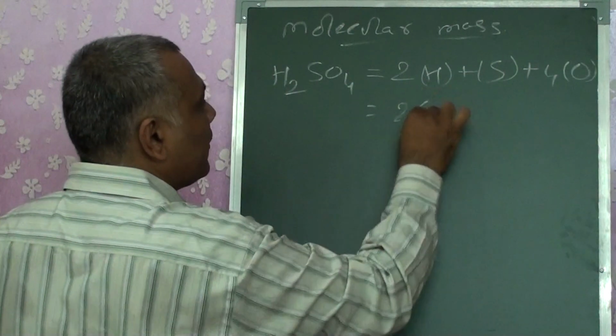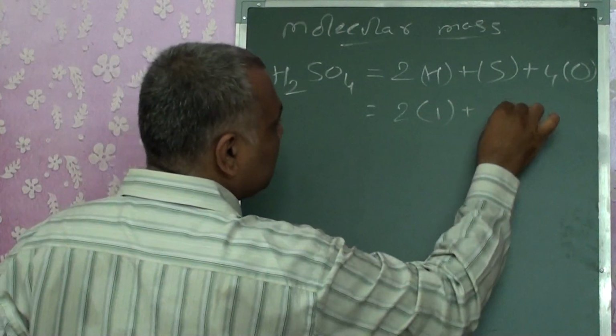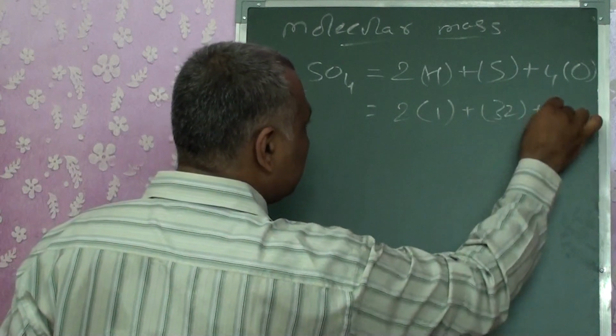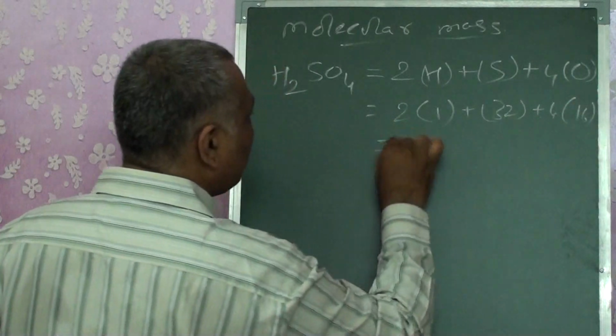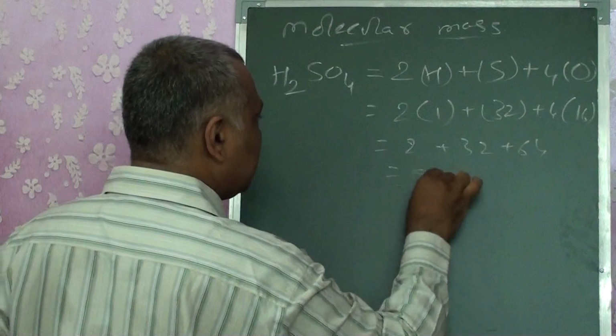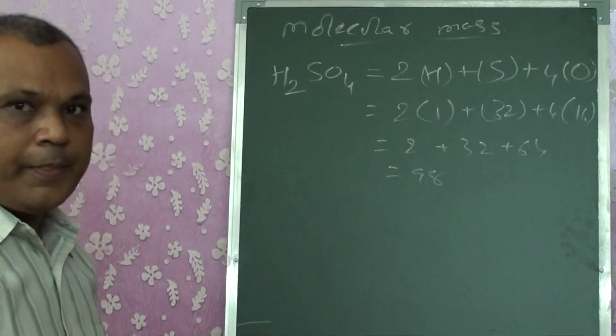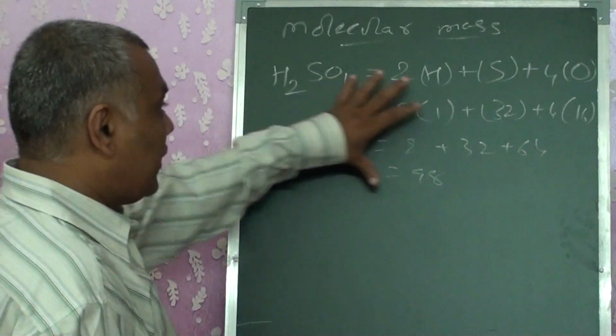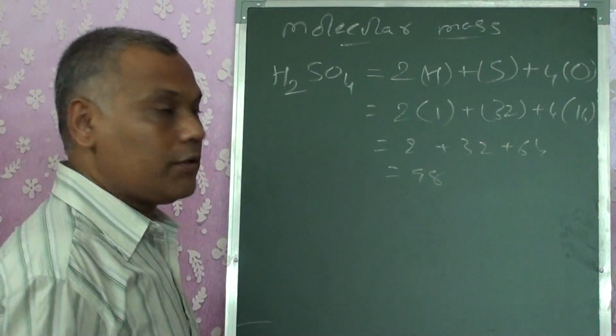Okay. Atomic mass of hydrogen is 1, sulfur 32, oxygen 16. So you will get it as 2 plus 32 plus 64, that is 98. This is the molecular mass of the given compound. So that we have to calculate it.